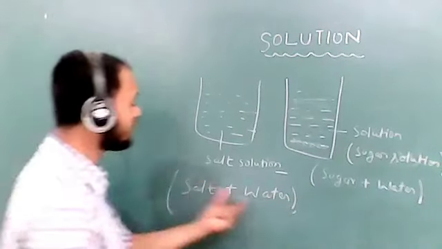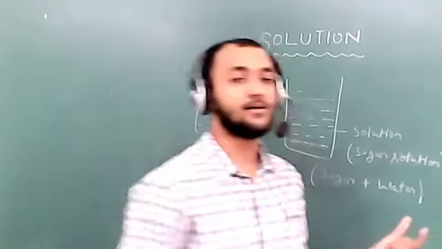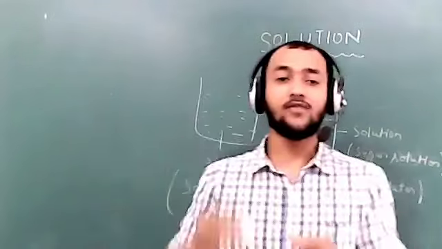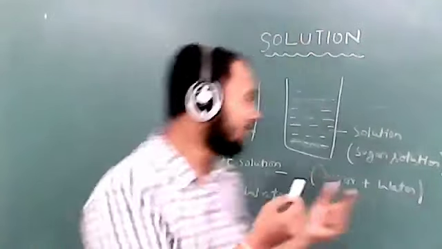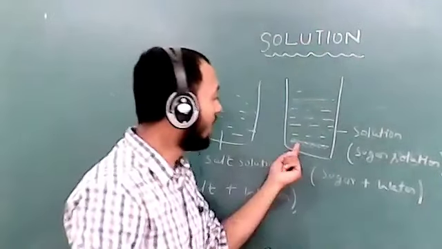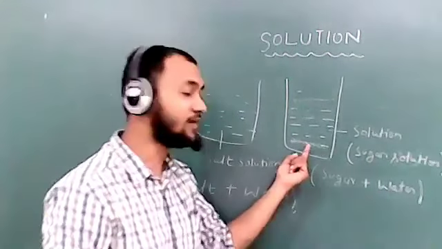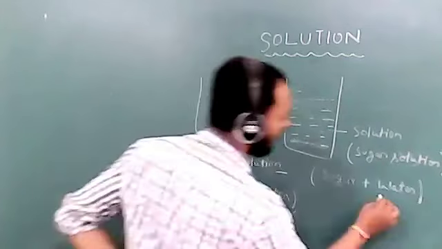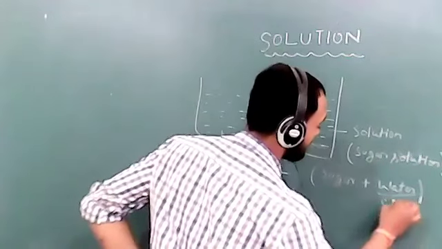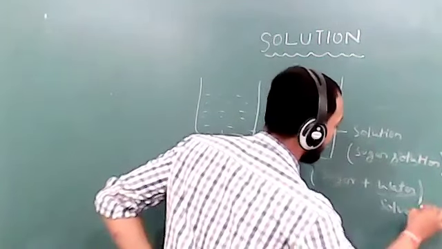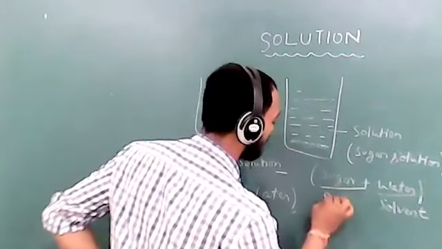So we term these two things solute and solvent. Solvent is something in which the solute is dissolved. Here, which is dissolving? Sugar is dissolving in liquid, that is water. So here water is the solvent and sugar is the solute.